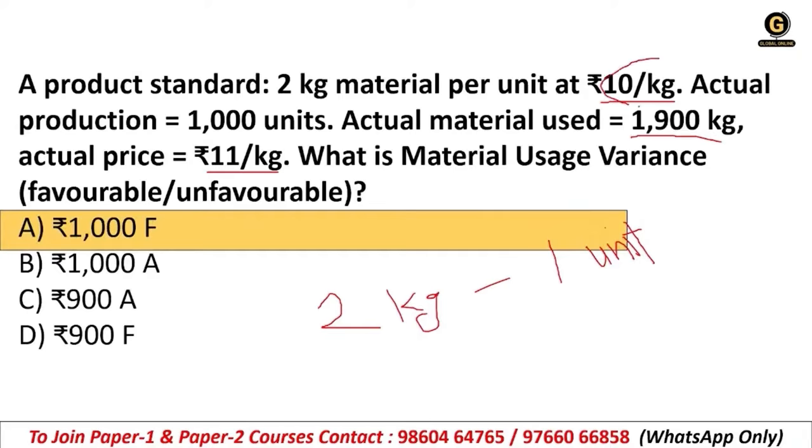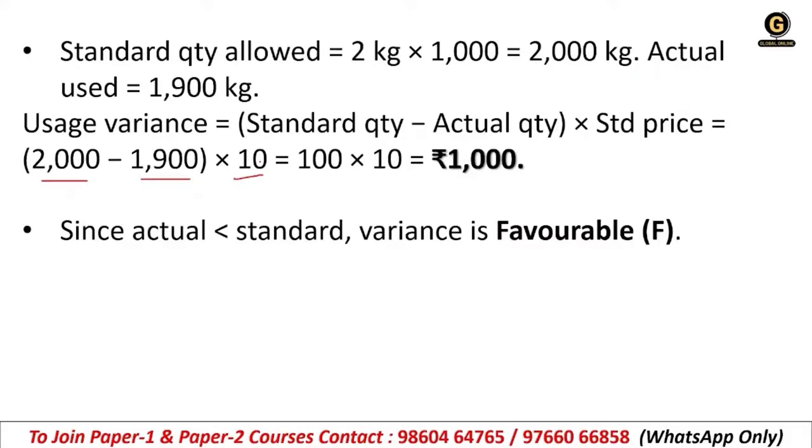Actual price is not taken; in the formula we need to take the standard price. Multiplying the remaining kg with the standard price, we have the MUV: 1000 rupees. It is positive, so it is favorable.